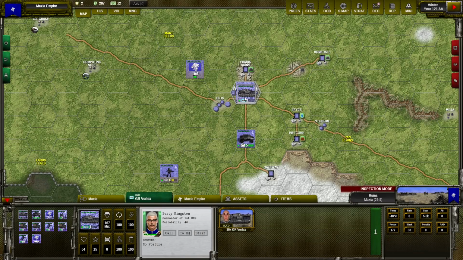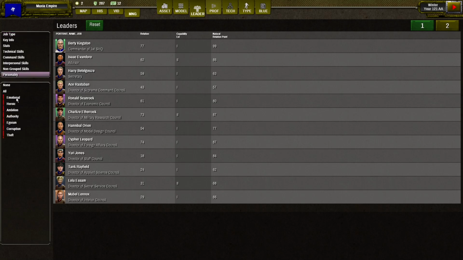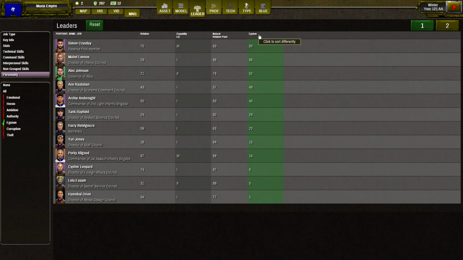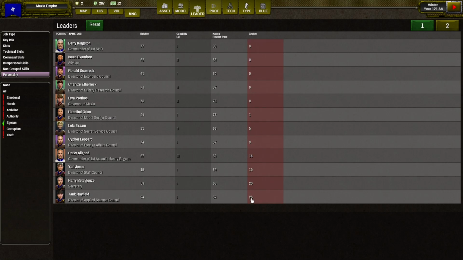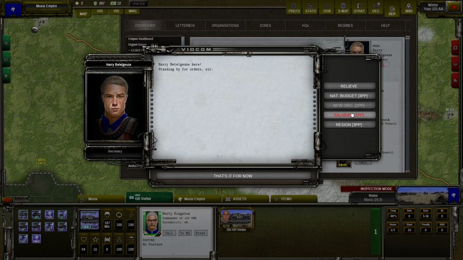We already mentioned salary effect, but salary can affect temporary relation and the natural relation point, and how much the salary change will affect our leaders depends, as we previously said, on their egoism. So if we filter our leaders by egoism, you can see that we have many leaders with low egoism that have quite low relation in many cases. So if we check what is their job, it's mainly directors. So let's try to change a salary for our directors and see if this will improve their relation.